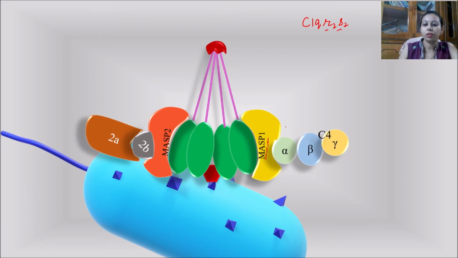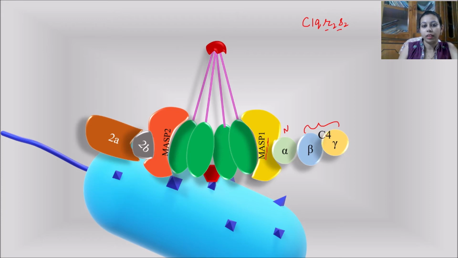Here also complement C4 will attach to the MASP component from its N terminal, and this N terminal has the alpha chain, whereas C4 also consists of beta and gamma chains, which all together constitute the bigger molecule of the C4 component.